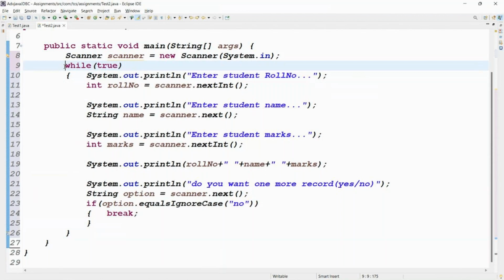Is the loop is what? The loop keeps on repeating. While of true means what? The loop keeps on repeating or not? That's called while of true. Are you clear, right?